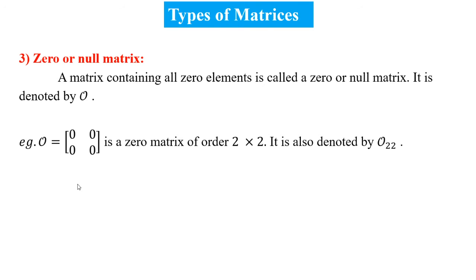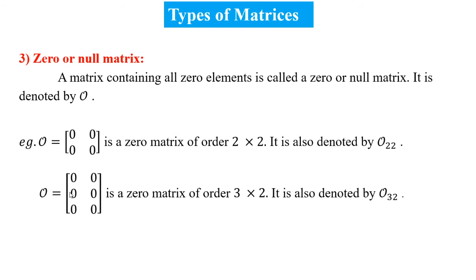or null matrix. In the next example, the order of the matrix is 3 by 2, because 3 rows and 2 columns, but all elements are 0. So, this matrix is also known as a zero matrix. A matrix containing all elements 0 is known as a zero matrix.